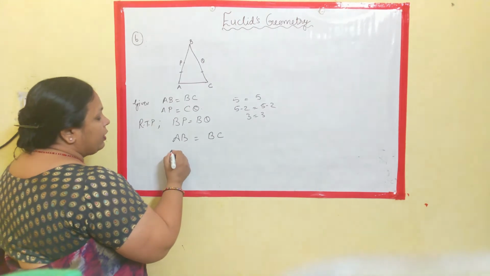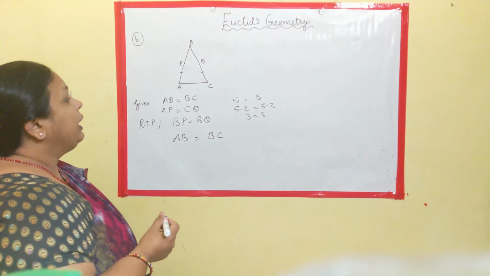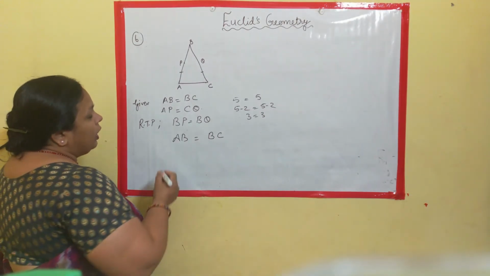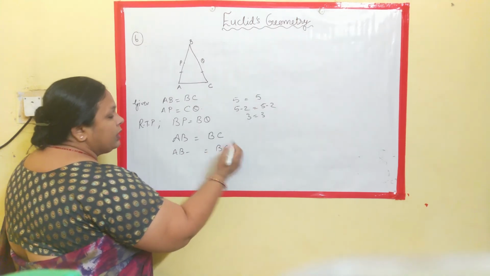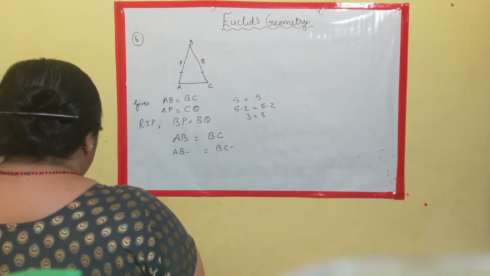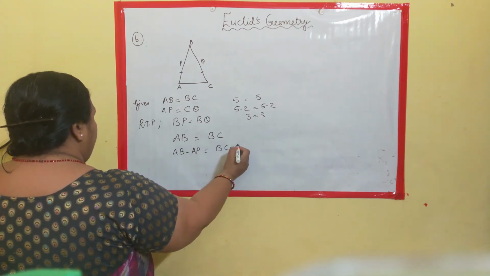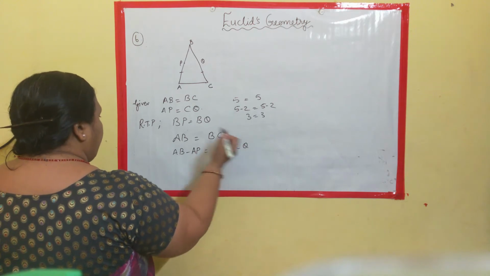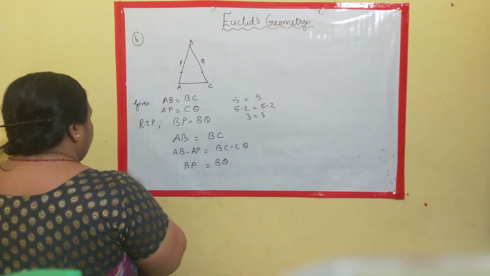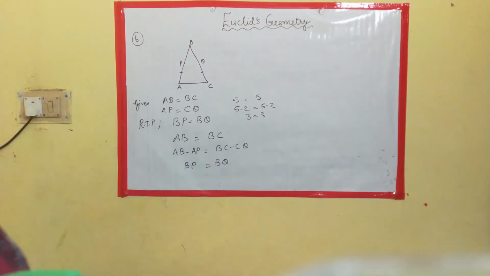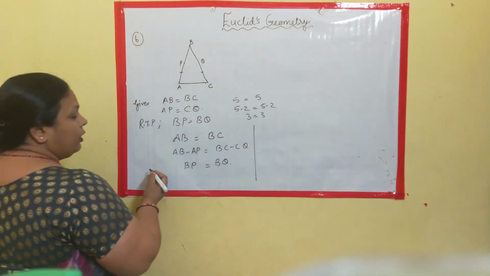So what will be subtracted? You are subtracting the equals from both the sides and you will be getting the same. That is, AB minus and BC minus. What exactly is to be subtracted is, you will be subtracting AP on one side and you will be subtracting CQ from the other side. You are left with BP and BQ. Clear?